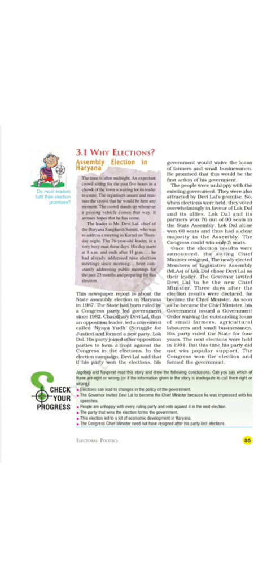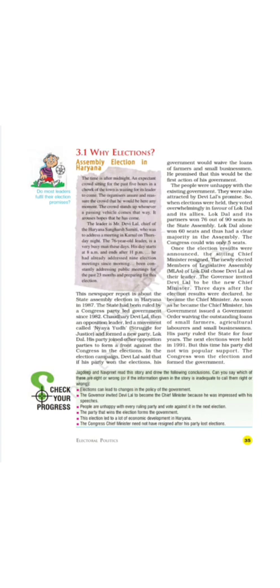The crowd stands up whenever a passing vehicle comes that way. Now, their leader has come. The leader's name was Devilal. He was the chief of the Haryana Sangharsh Samiti, who was to address that meeting in Karnal on Thursday night. He was an old leader, 76 years old. He was a very busy man, and in those days his day started at 8 a.m. and ended after 11 p.m. He addressed these election meetings.